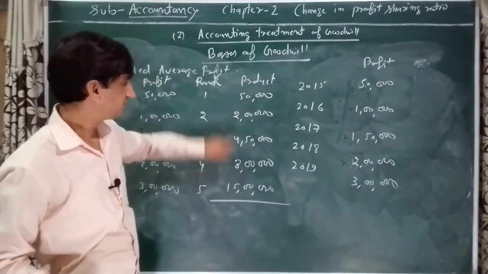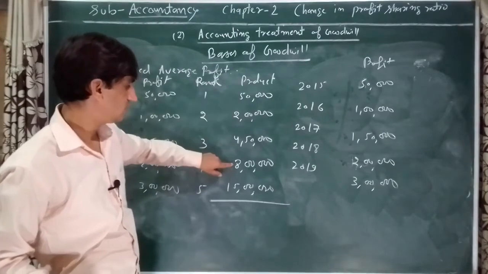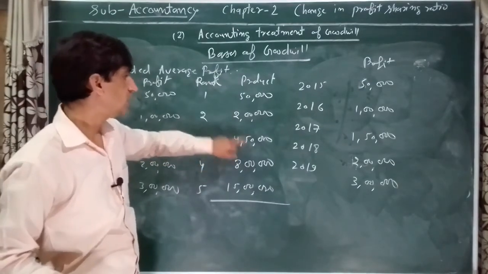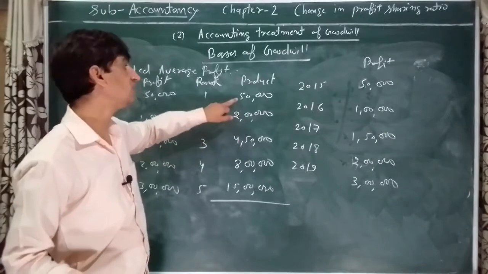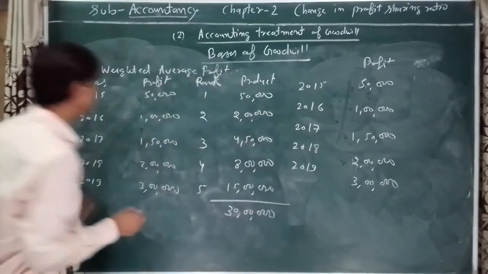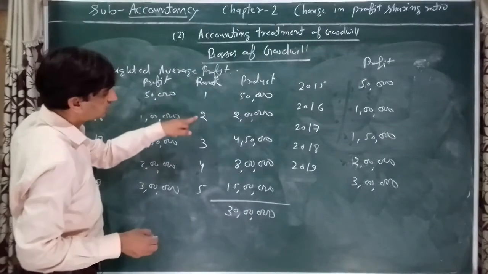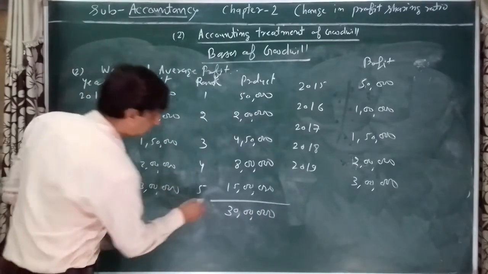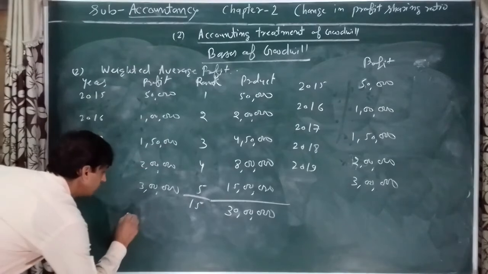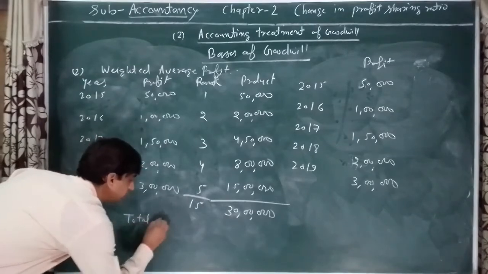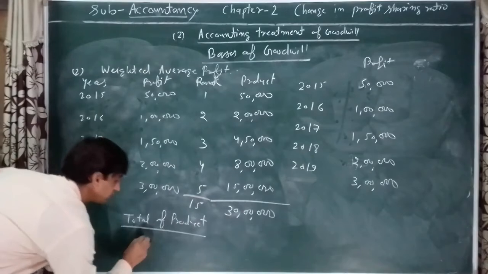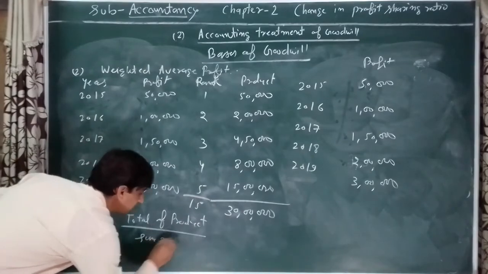Then 27 lakh 50,000, 29 lakh 50,000, or 30 lakh. The total is 30 lakh, and the sum of rank is 1, 3, 6, 10, or 15. Now the formula will be total of product upon sum of rank.